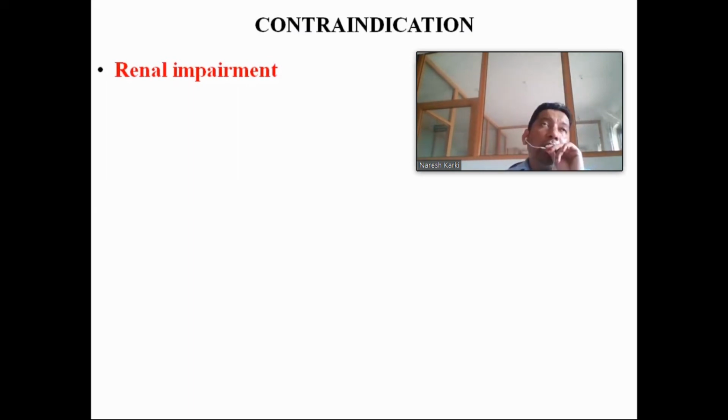The absorption of the oral biphosphonate is impaired when taken with a meal, so they should be given on an empty stomach. Primarily they are excreted by the kidney. Mechanism of action: inhibit osteoclastic bone resorption, so they maintain the density of the bone. Indications: bone disorders like osteoporosis and postmenopausal osteoporosis, malignancy with hypercalcemia, and Paget's disease.